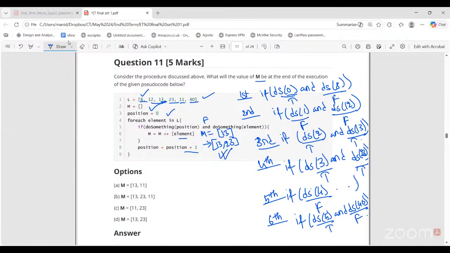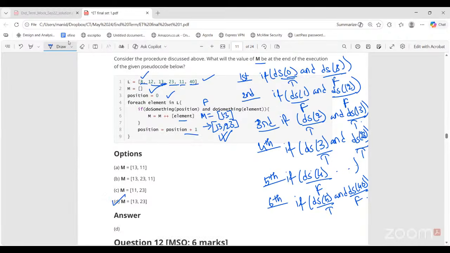So option D should be correct. Is this clear?